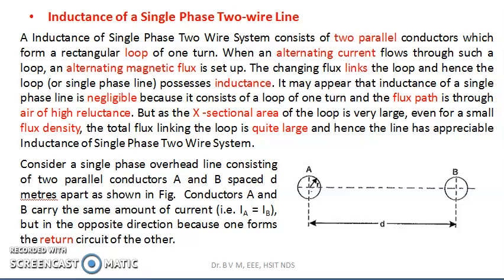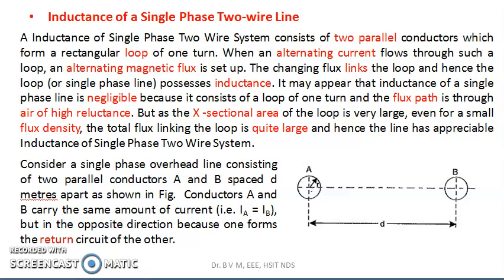Dear students, in this video lecture, we shall see what is the inductance of a single phase two-wire line. In medium and long transmission lines, inductance has more effect than the resistance. When alternating current flows through a conductor, it sets up a magnetic field.